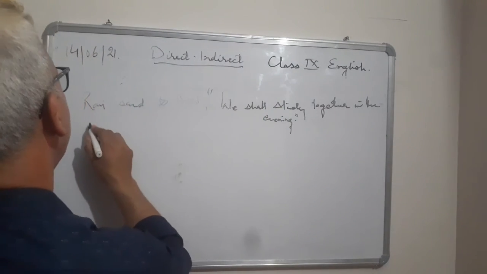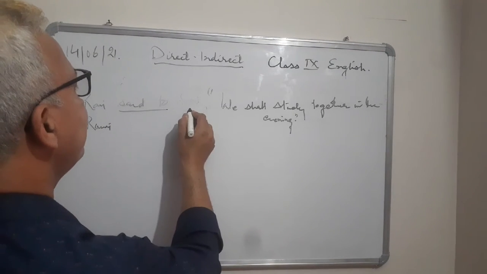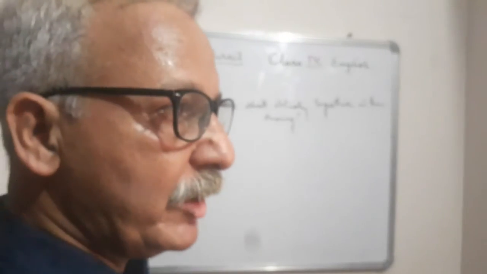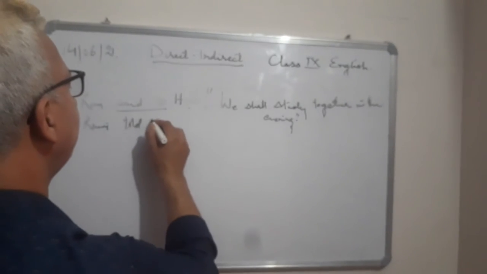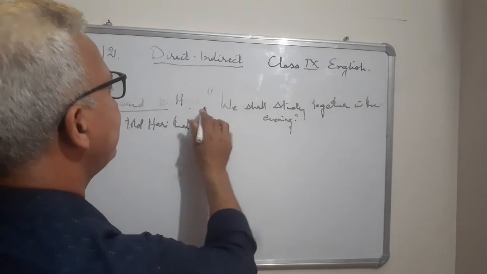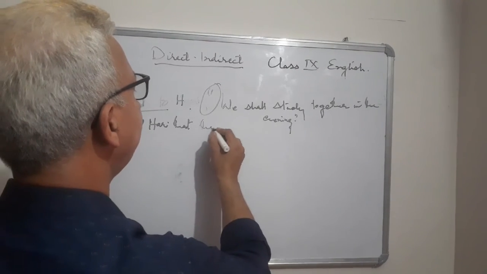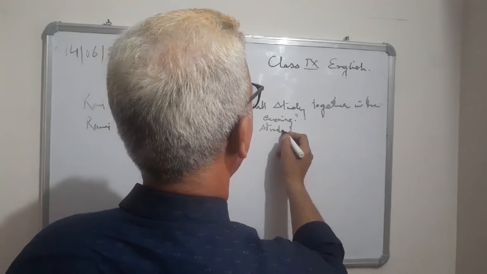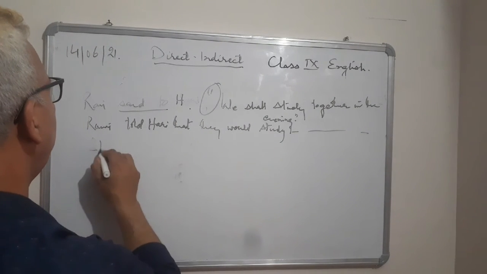Now "said to Hari, Ravi." Now, "said to" is there because there is an object also. If it had been "Ravi said," then in that case we would convert it into "Ravi said" only. But here we will do it: Ravi told Hari that they would study together in the evening. Why "told"? Because this is an assertive sentence. You have to decide what type of sentence it is.